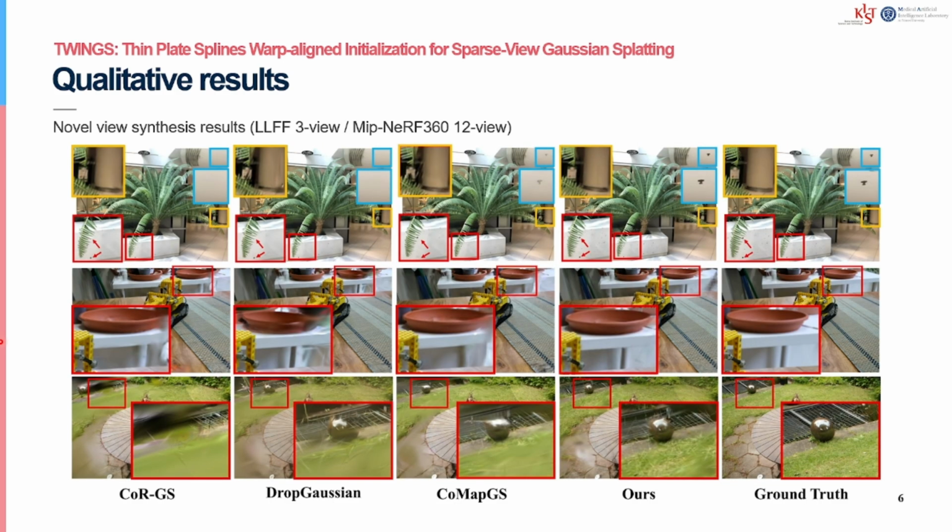Previous methods struggled to preserve fine structures under sparse supervision. They often miss small details such as the ceiling sprinkler and the fine dot patterns on the marble surface. They also produce distorted object geometry over smooth regions like grass, or fail to preserve the spherical shape of the wall. In contrast, TWINGS preserves high-frequency details and reconstructs object shapes more accurately. This shows that our geometrically accurate initialization helps 3D GS avoid over-smoothing and maintain fine local structures in sparse-view scenarios.